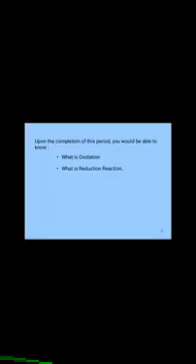Okay, this topic is very important for the calculation of the oxidation number of an element in a molecule or ion.